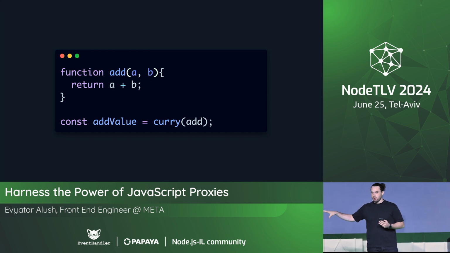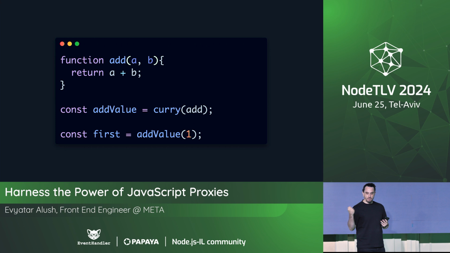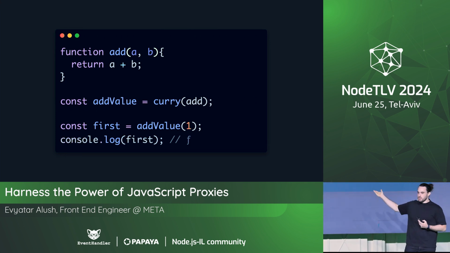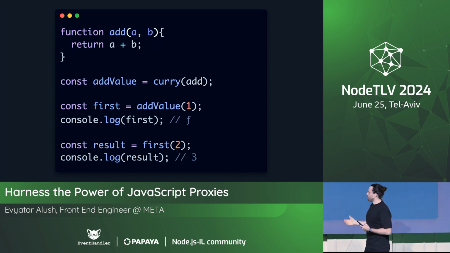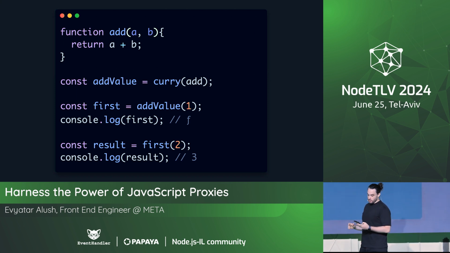I won't explain how currying works. It requires counting the arguments and returning a function within a function. But the idea is that we have the first one now. We can have the first one, add value 1. And then if we log it, we get just a function, another function. And if we run the second function with another number, it will perform the add operation for us. So we can break any function into multiple operations in order to later execute stuff as we have the data. So this is pretty cool, and this is something that we're going to use.